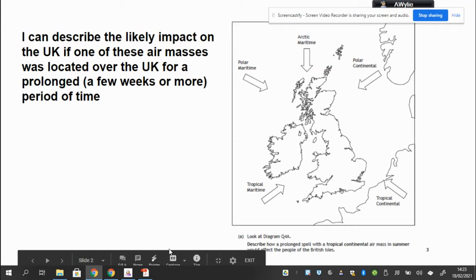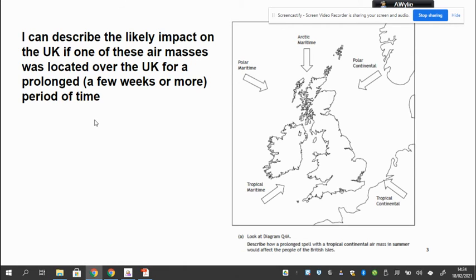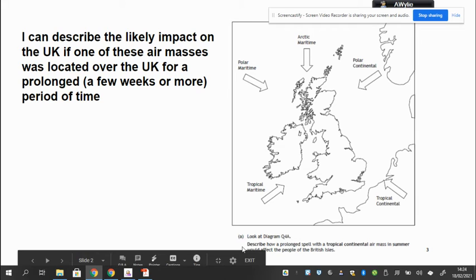Okay, in this tutorial, I'm going to help you answer the question here, describing the impact of an air mass arriving in the UK for a prolonged period of time. But I'm going to start off by actually looking at the 5 air masses, their main properties and the type of weather, and then tackle the exam question that we can see down here.